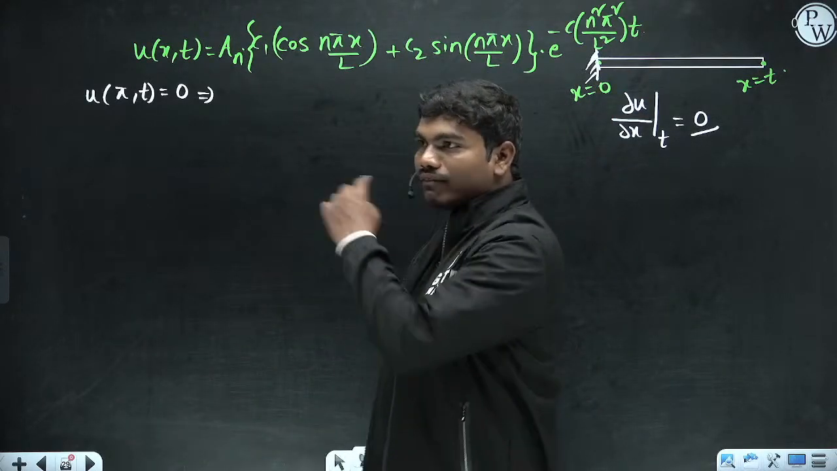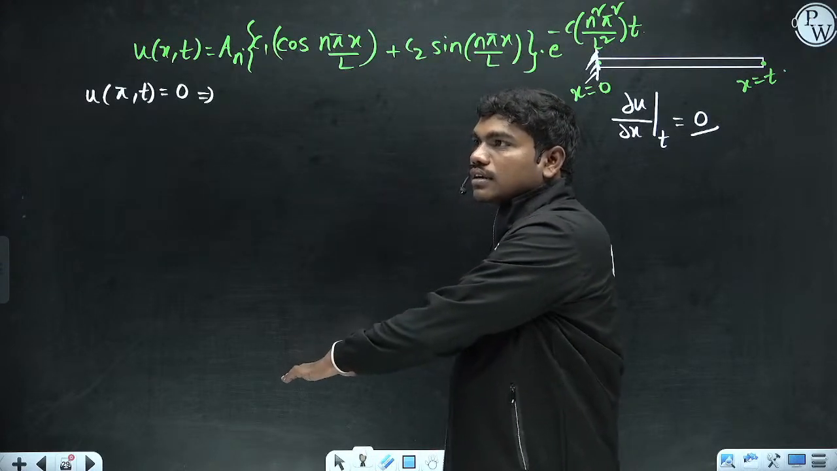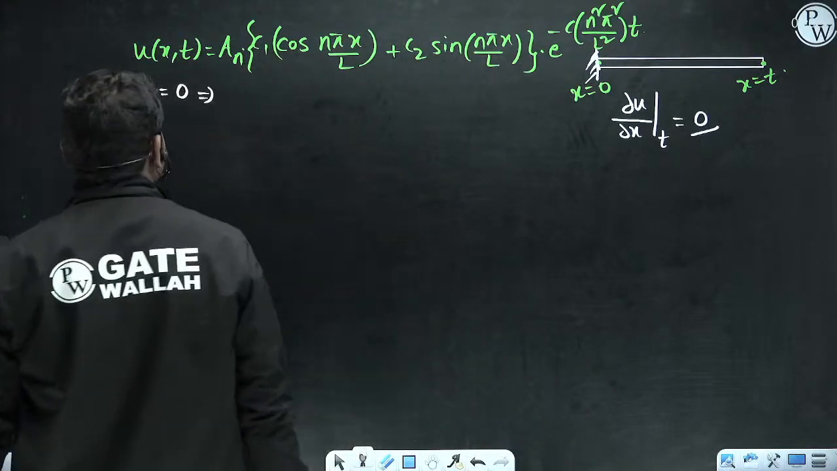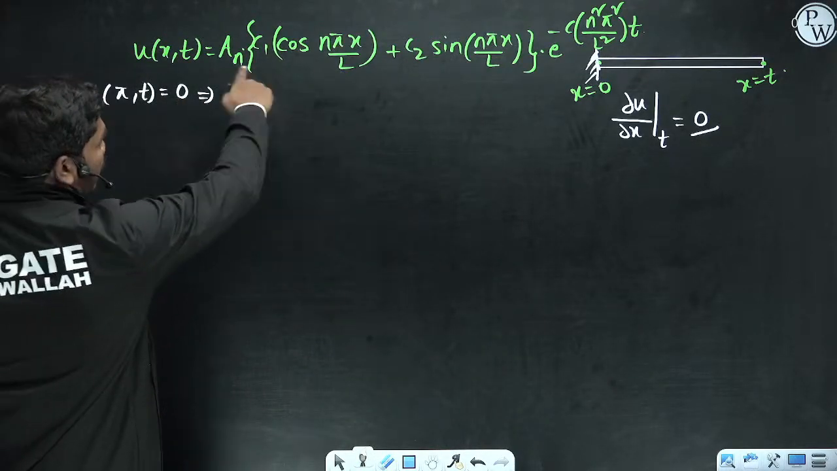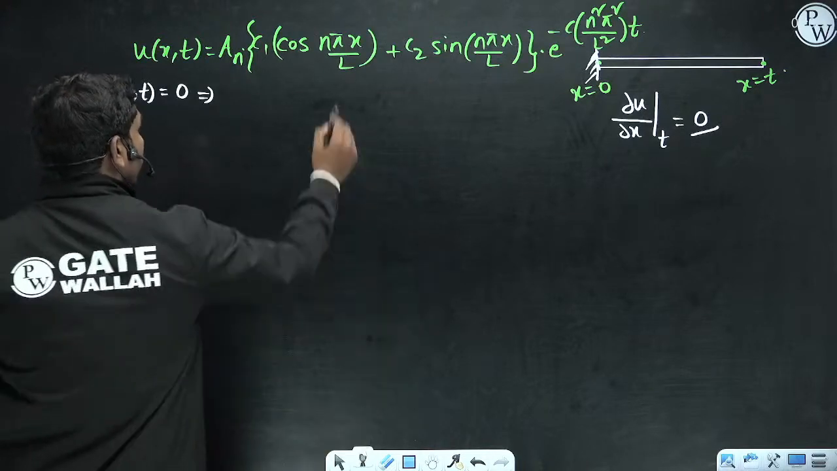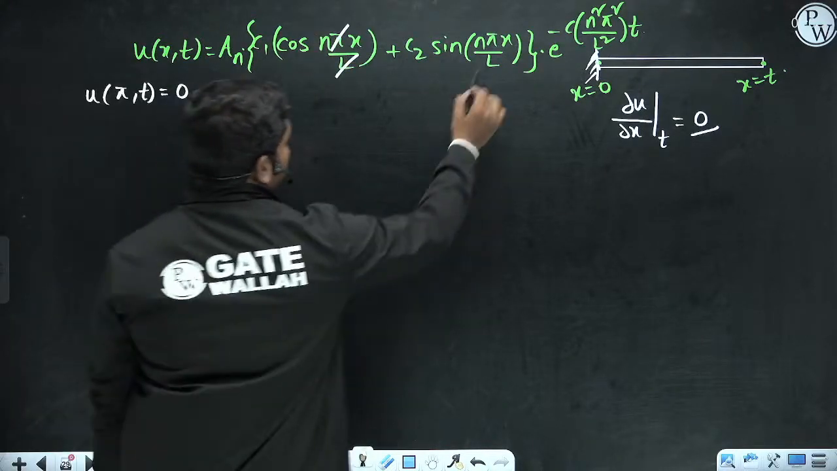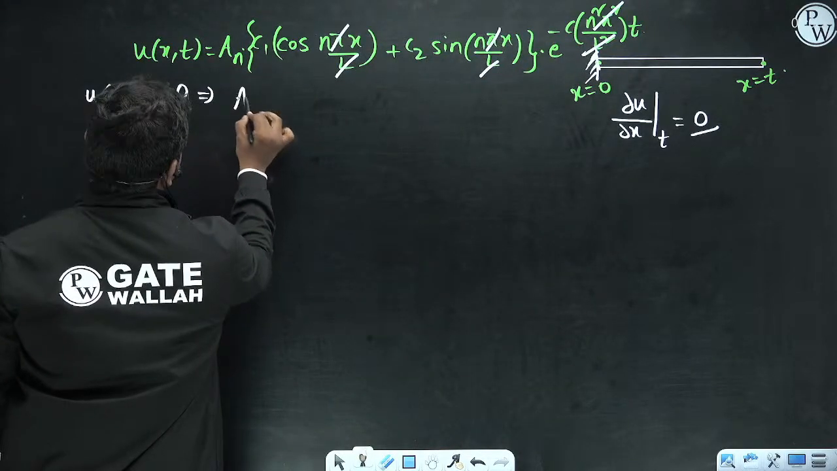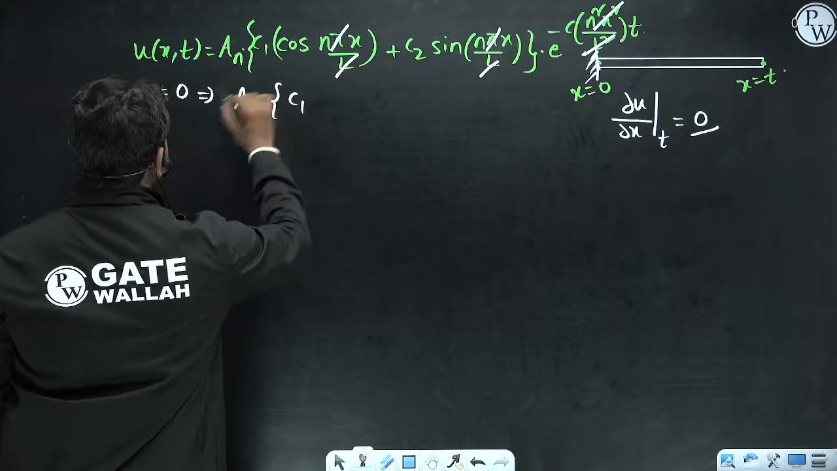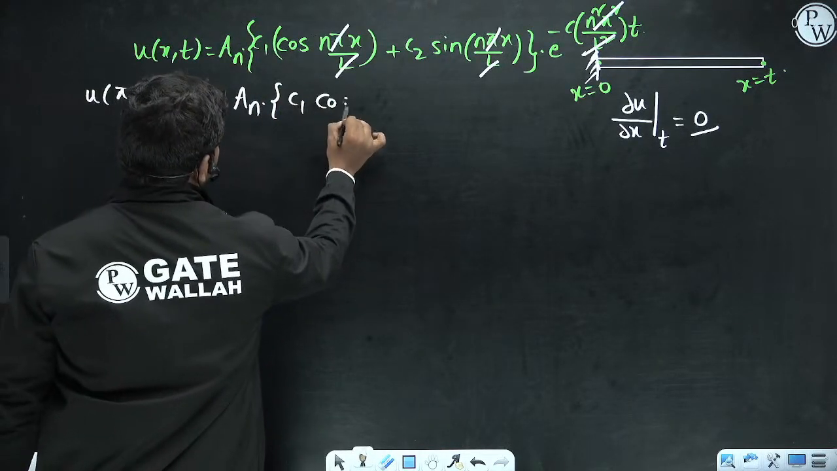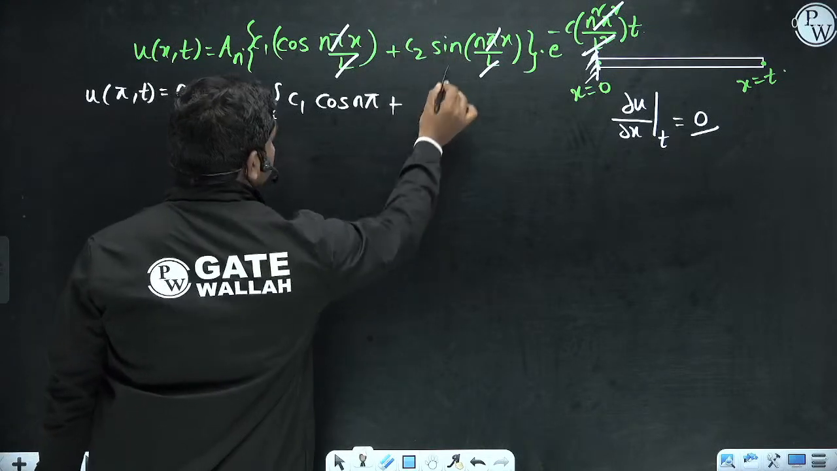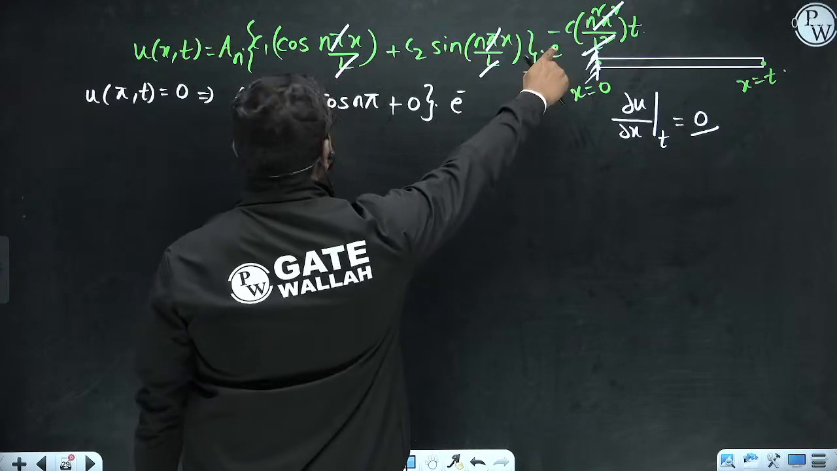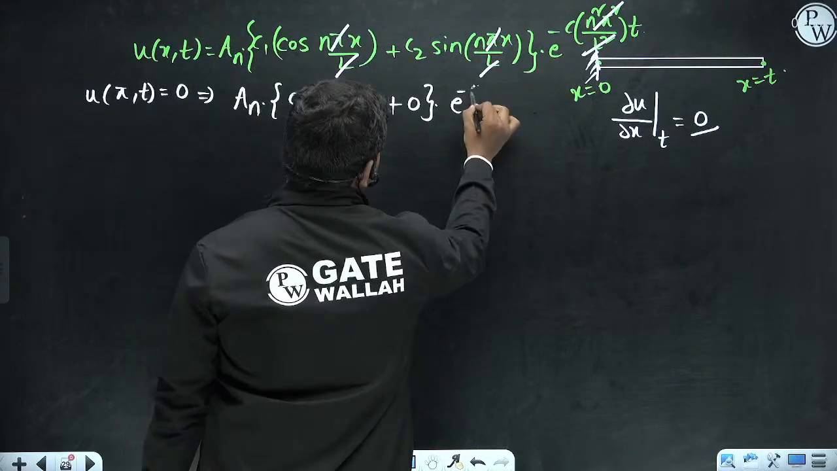In our notes last time I did the detailed analysis, I think. So whatever you are telling might be the correct answer. Anyhow, let us see this: u of pi comma t is equal to 0. If you put x is equal to pi in this equation, l and pi get cancelled, similarly l square and pi square get cancelled. So we have an into c1 cos n pi plus c2 sin n pi, which is 0, into e power minus c n square t.